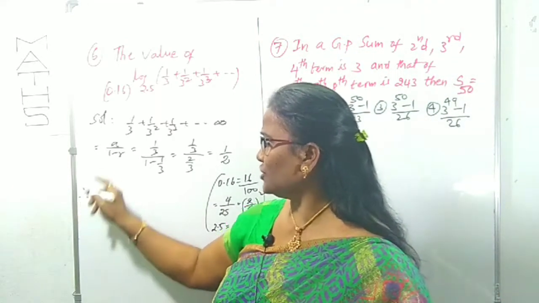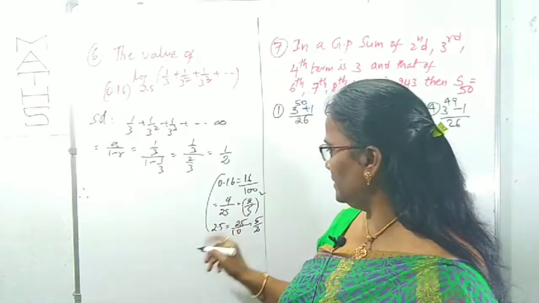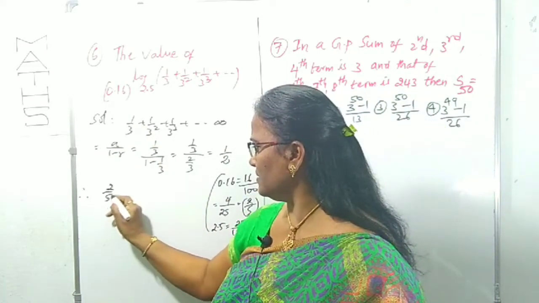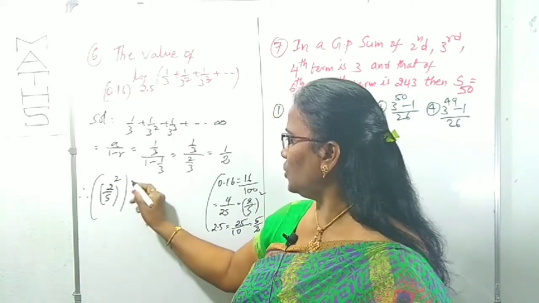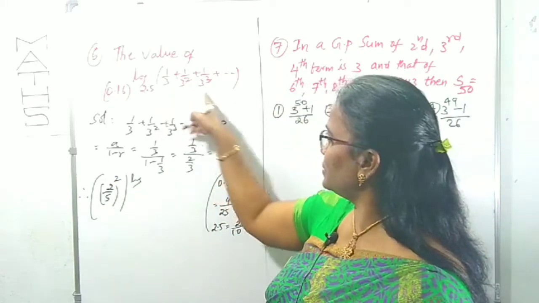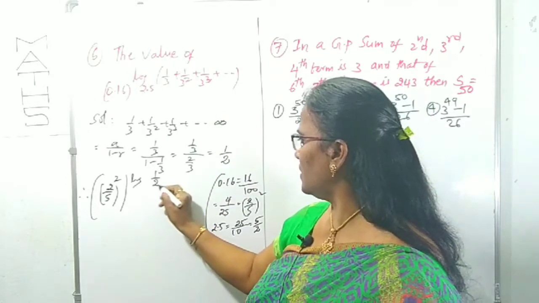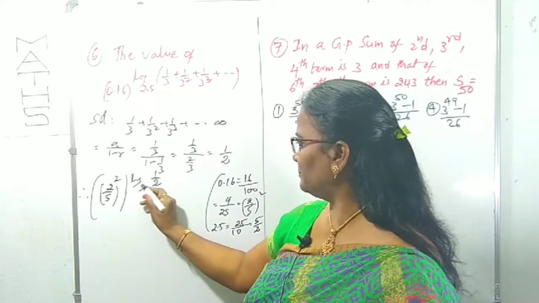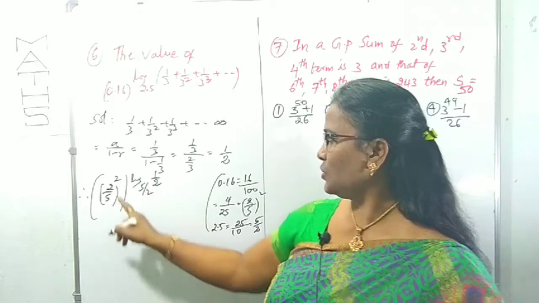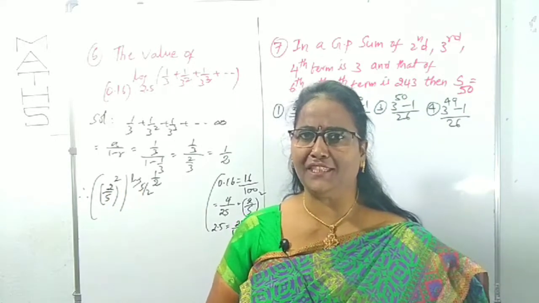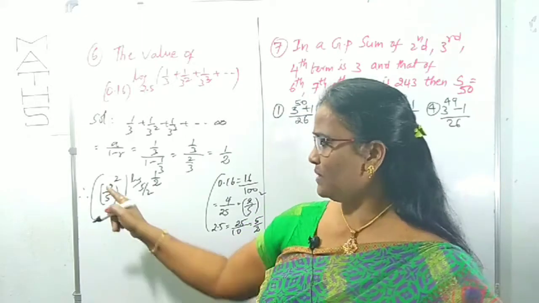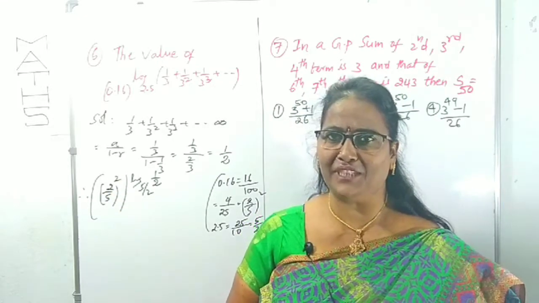Therefore, now the question becomes 0.16, I'm writing 2 by 5 whole square, of log of what? This summation is 1 by 2. What is the base? 5 by 2, right? Here base is 5 by 2, but here 2 by 5 is there. 2 by 5 whole square, you can rewrite as 5 by 2 whole square.